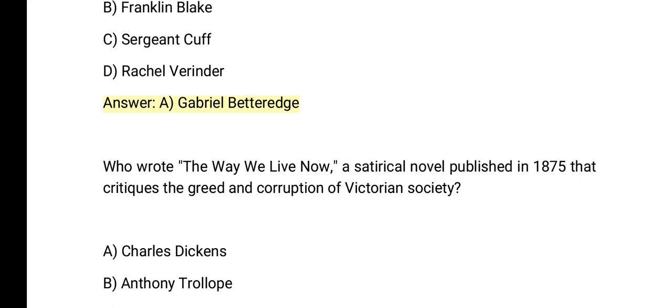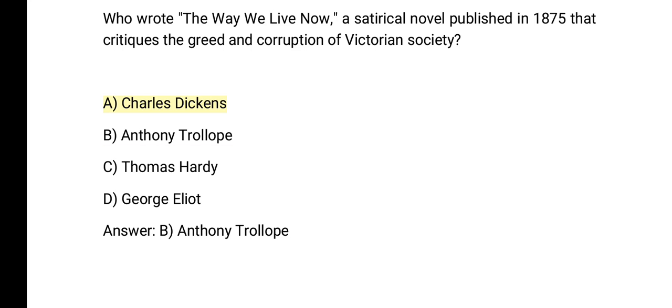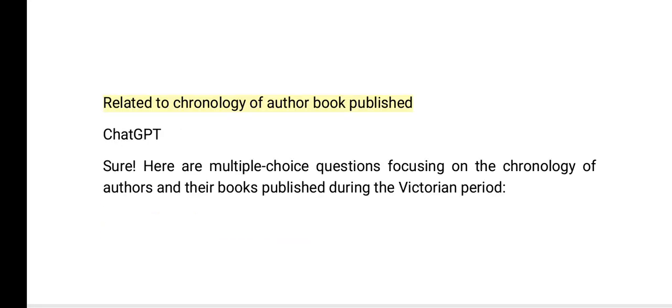Who wrote The Way We Live Now, a satirical novel published in 1875 that critiques the greed and corruption of Victorian society? A. Charles Dickens. B. Anthony Trollope. C. Thomas Hardy. D. George Eliot. Answer: B. Anthony Trollope.